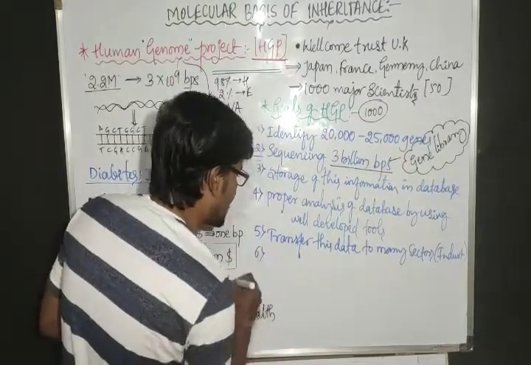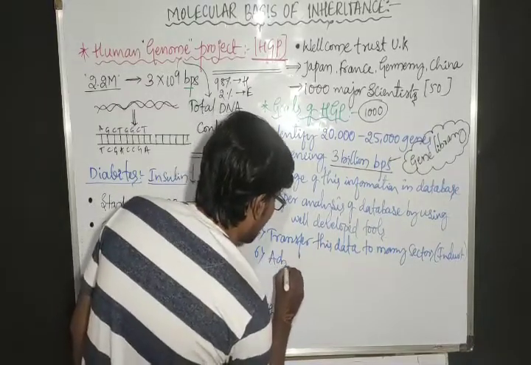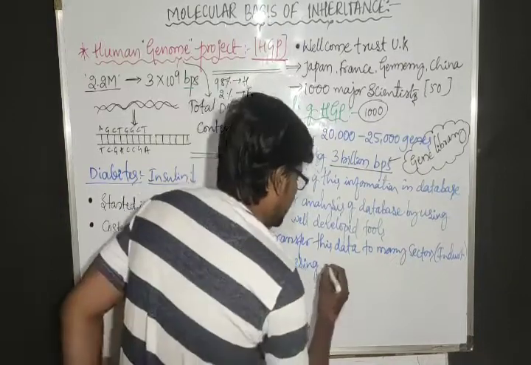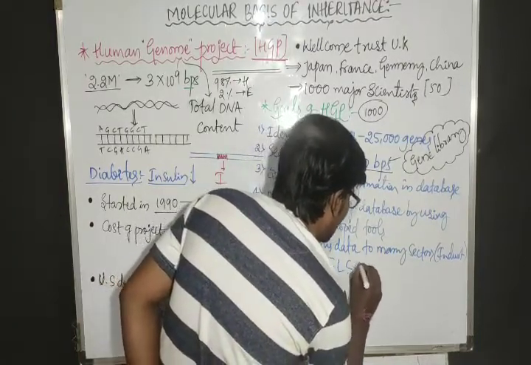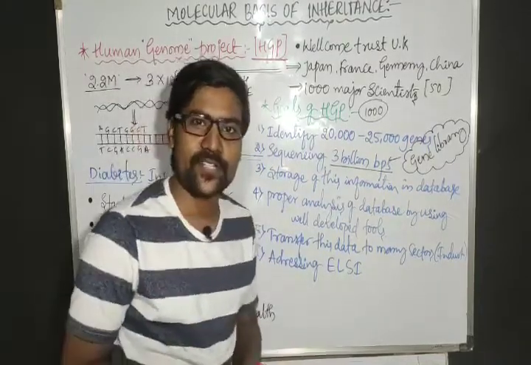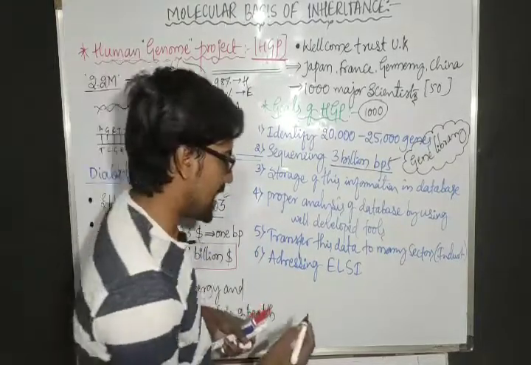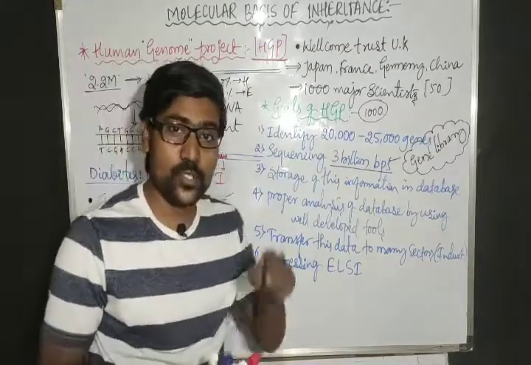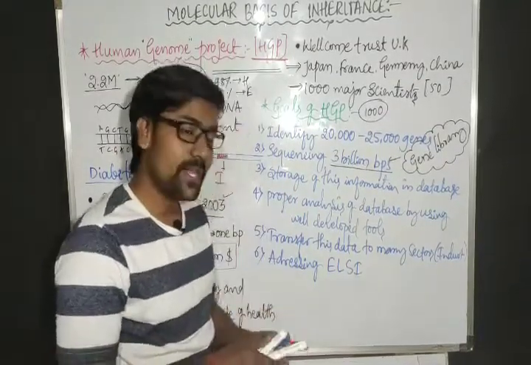And another major goal, a very major goal, is addressing ELSI. This is quite an interesting one. The Human Genome Project's other aim is addressing ELSI. Addressing means noticing. Noticing of what? E, ethical.